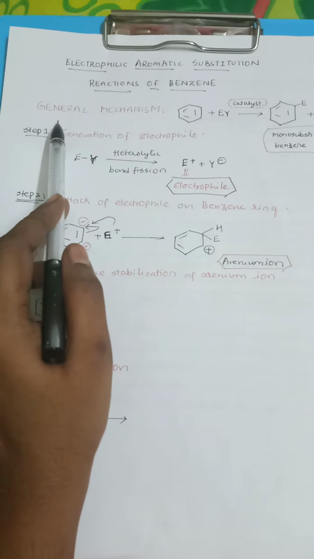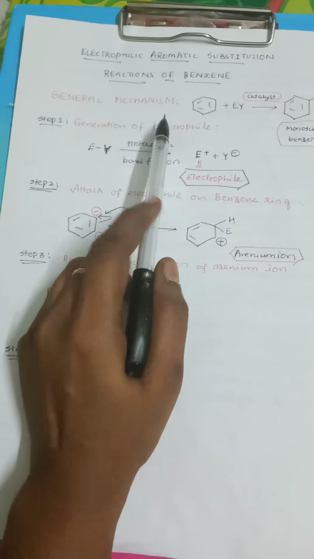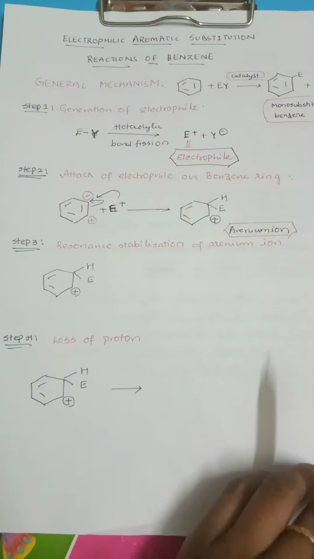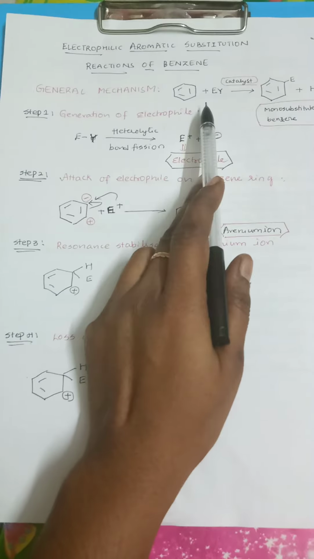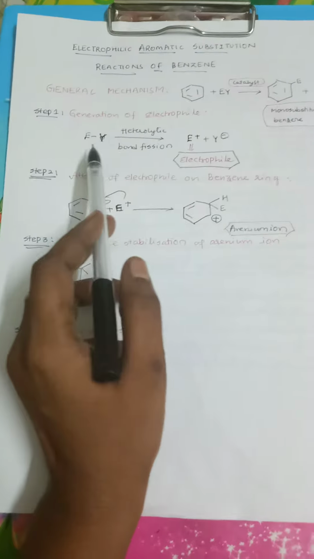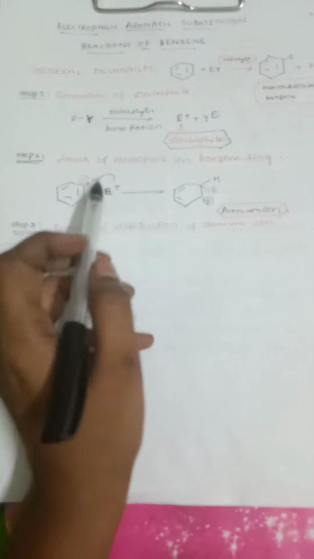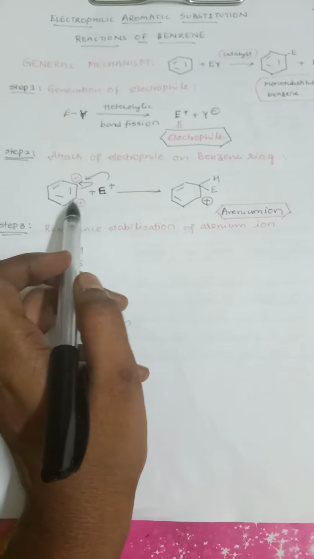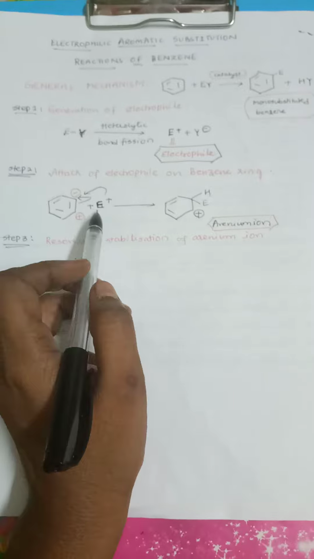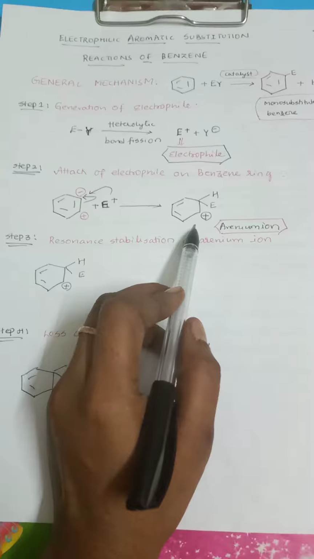Now the next thing is we will try to understand the general mechanism involved in this electrophilic substitution reaction. This reaction proceeds by means of 4 steps. The first step is generation of electrophile: in order to mediate the attack on the benzene ring, an electrophile first has to be generated. The second step is attack of the electrophile onto the benzene ring. So this is how the electrophile will attack the benzene ring.